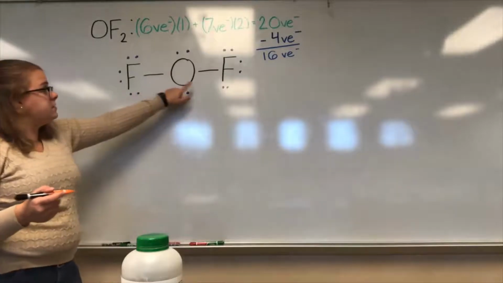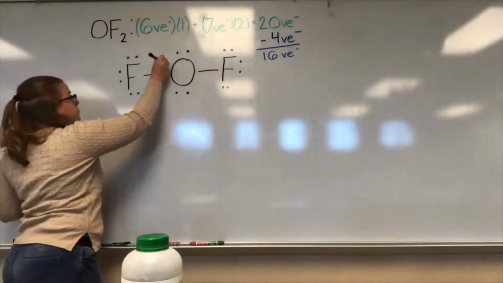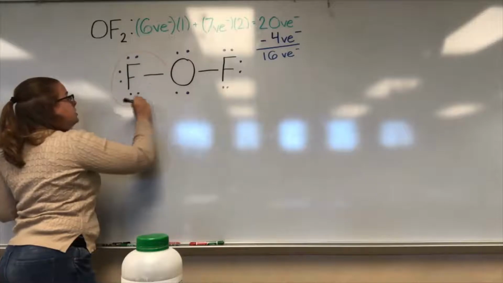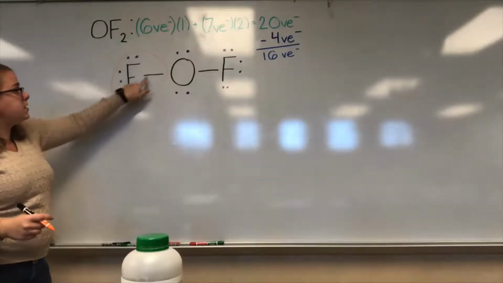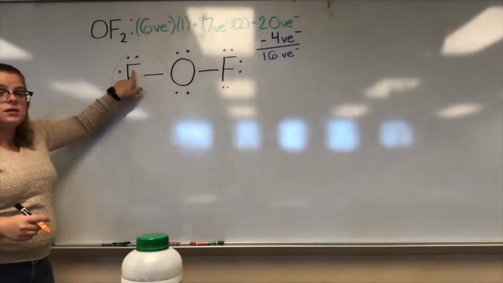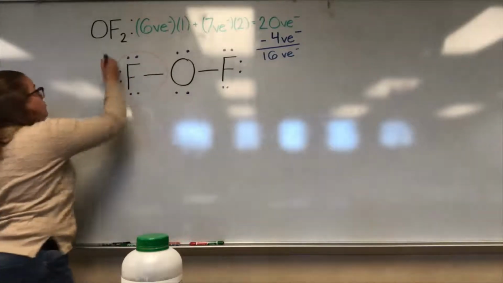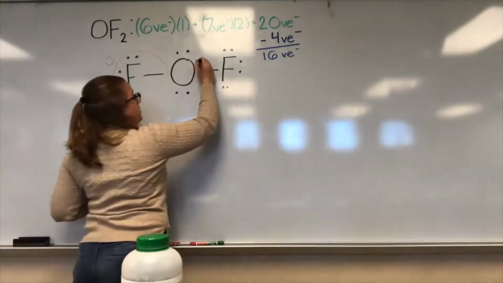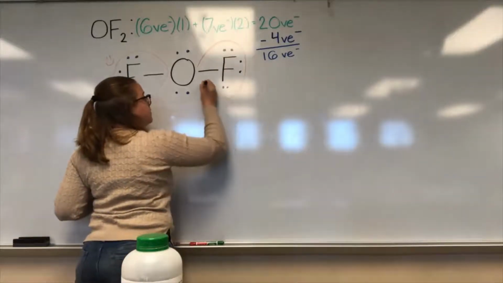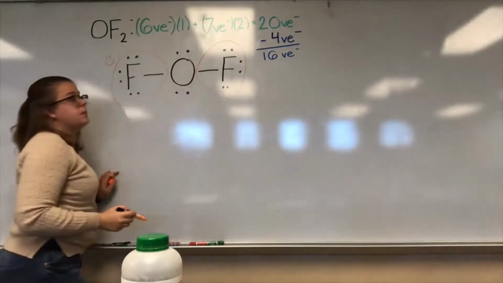Remember, these bonds are shared. So this is fluorine's valence electrons area. Fluorine has 2, 4, 6, and then that bond is 8. Since fluorine has 8, fluorine is happy. Let's look at this fluorine here. Remember, we have to check.